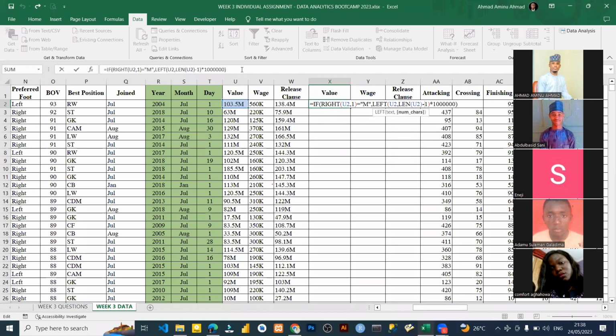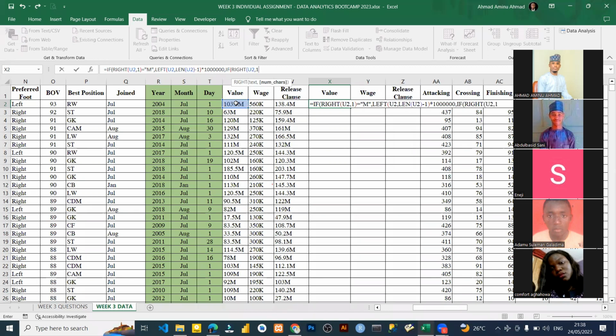The next thing is we are going to put another comma. I'm not going to close the bracket here. I'm just going to put comma after the 1 million. Then we are going to create another if conditional formula. So we are going to say the same thing. We are going to say right, open bracket, U2, comma, 1.